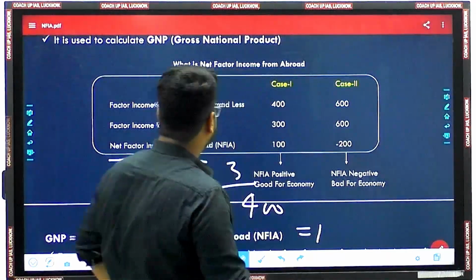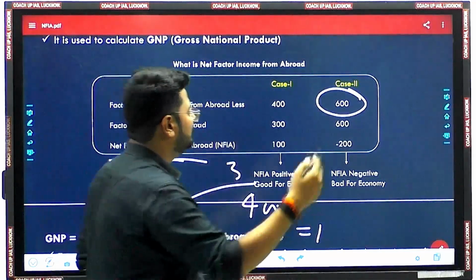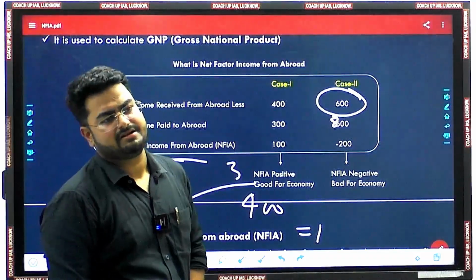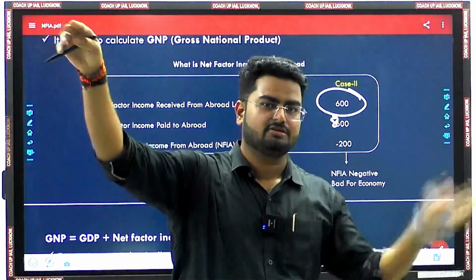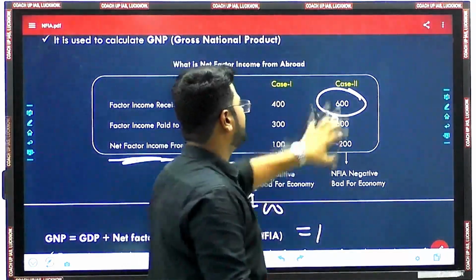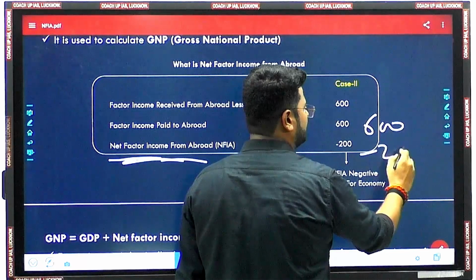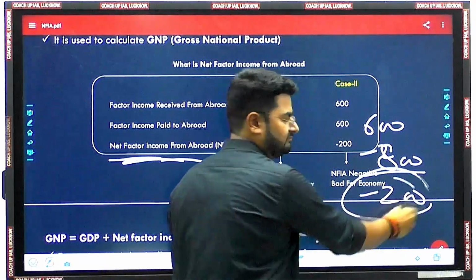Case 2, let's say factor income from abroad is 600 and let's say factor income paid abroad is 800. Means 600 incoming, 800 outgoing. 600 आए, 800 चले गए, रिमेनिंग क्या बचा, माइनस. So 600 minus 800, remaining is minus 200.